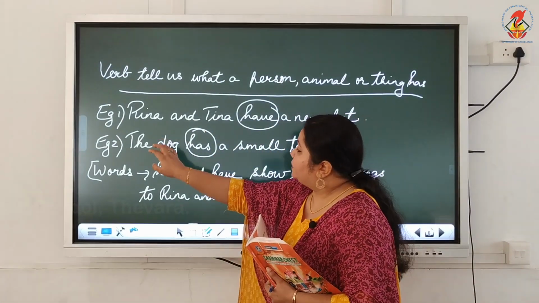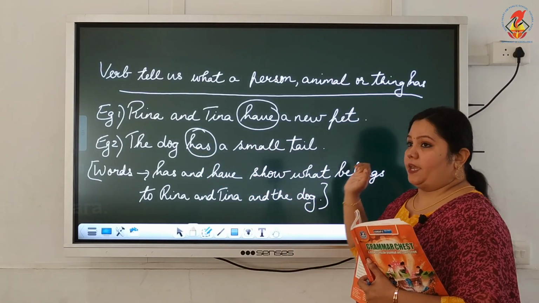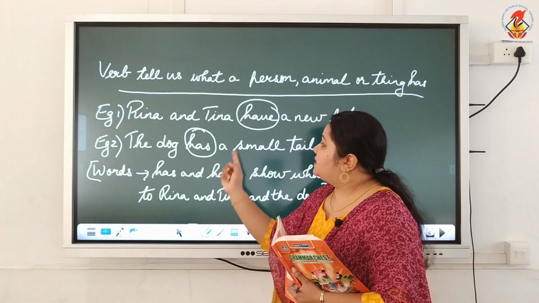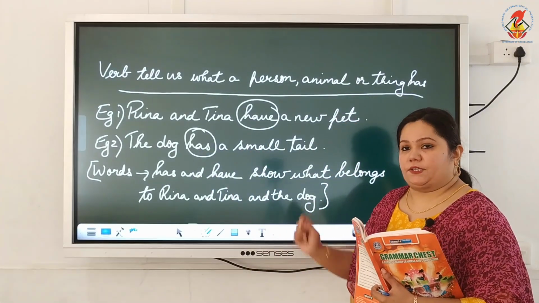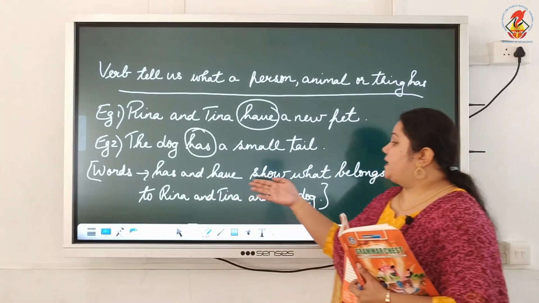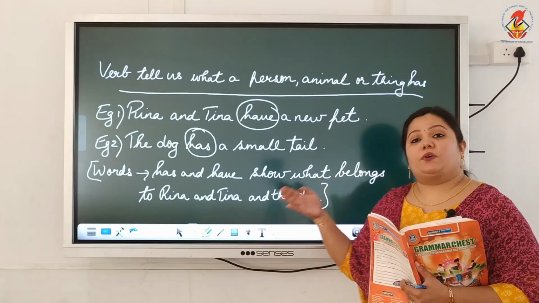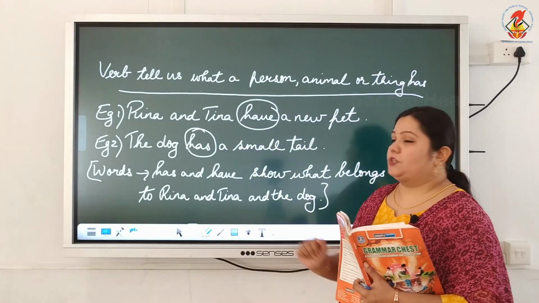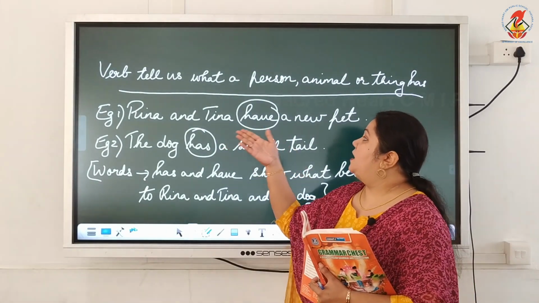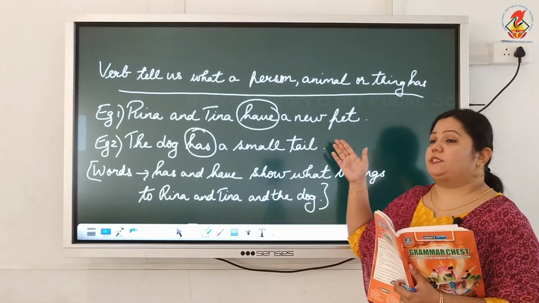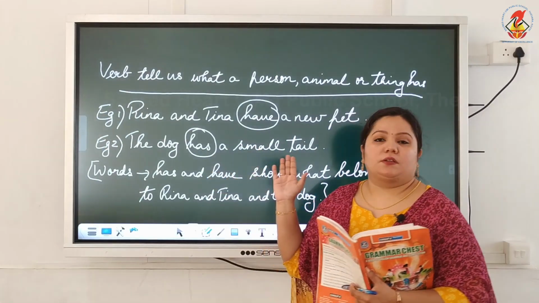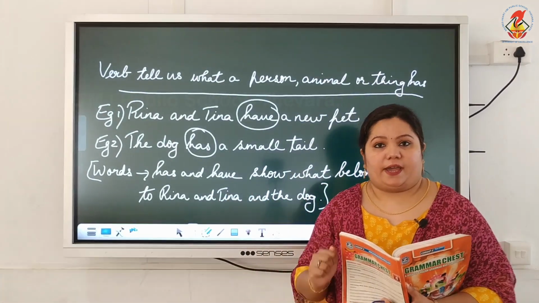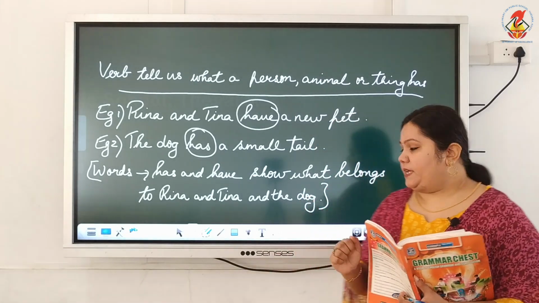Now the second one, the dog has a small tail. What does the dog possess? A small tail. Yes. So has is the verb in the sentence. So the words has and have show what belongs to our subjects in the sentence, that is Reena and Tina and the dog. Reena and Tina, what do they possess? They have a new pet and the dog has a small tail. So the verbs also tell us what a person, animal or thing has. I hope you have understood that.